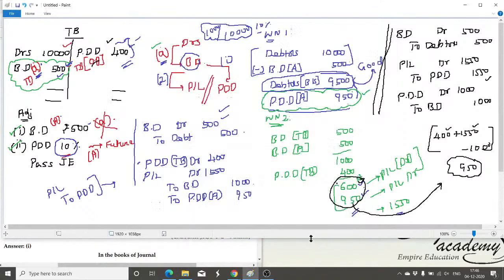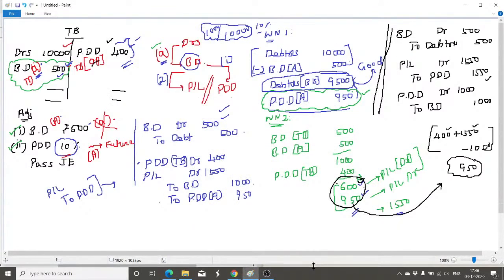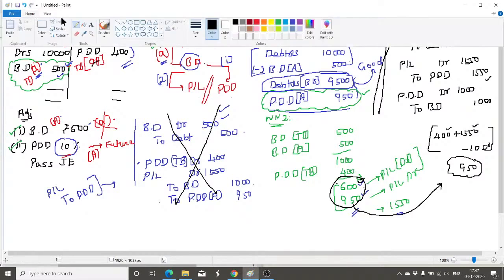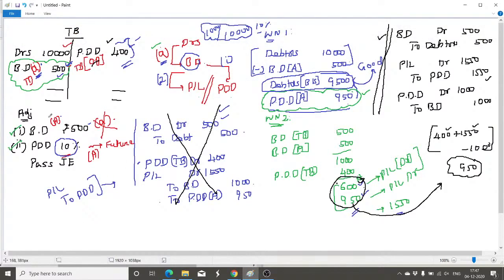Now I am going to discuss passing the ledger here. How do we pass a ledger? I am going to follow these journal entries for posting the ledger accounts. What are the ledger accounts I am going to post here? Listen here very carefully. First of all, debtors account. I will open the debtors account, bad debt account, PDD account and then P&L account, all.